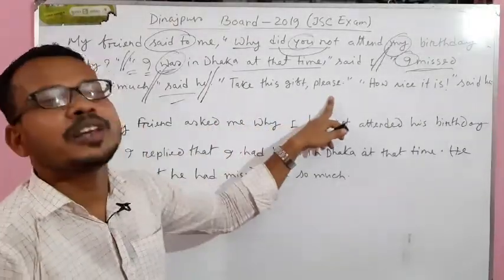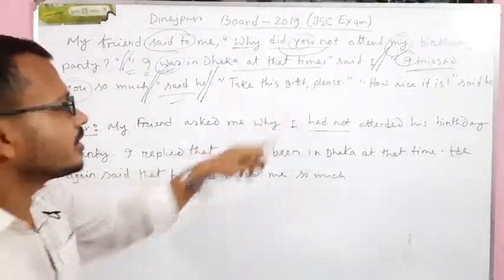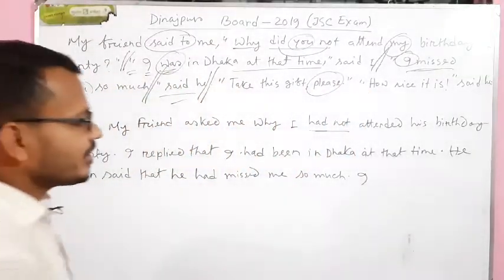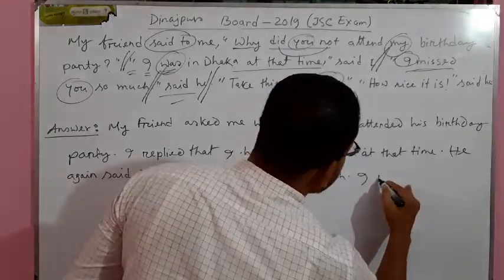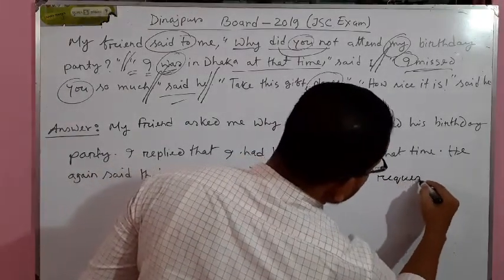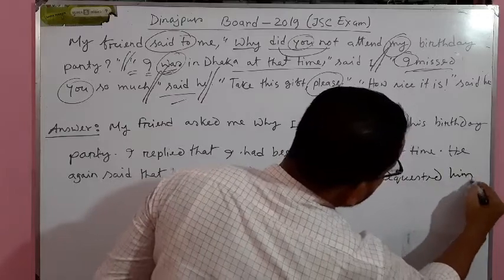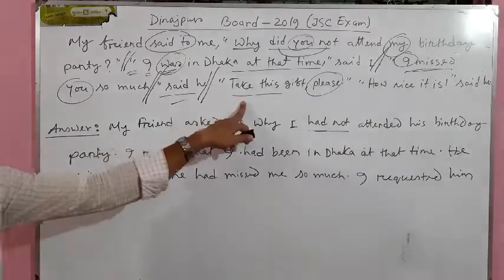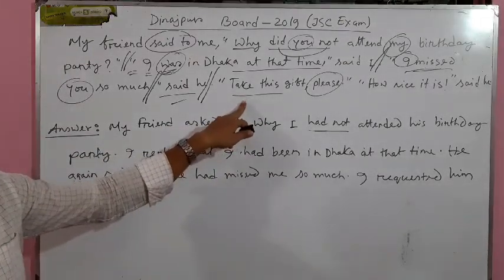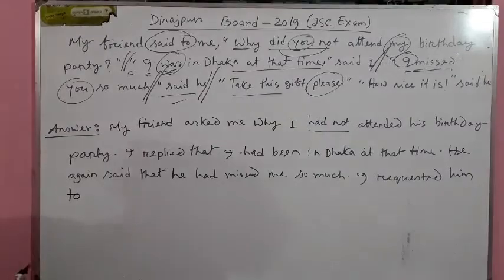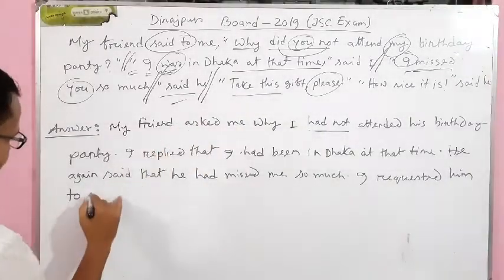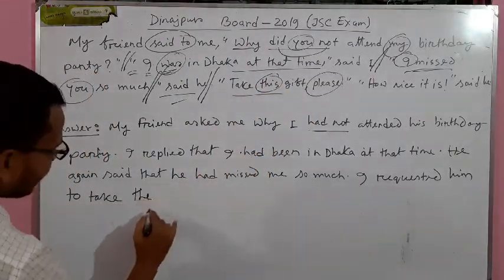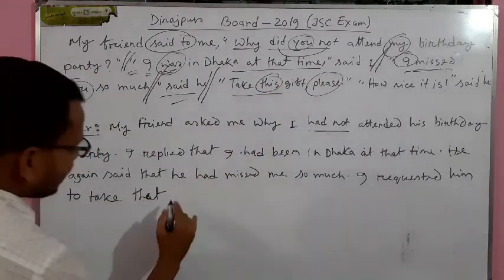Take this gift please. This is actually the speech of mine. That means I, as there is a please, that means I am requesting my friend. I requested him or my friend, no problem, to. Dear students, this is an example of imperative sentence. So in case of imperative sentence, we will use a to plus verb, that means infinitive. To take. This will be turned into that gift.